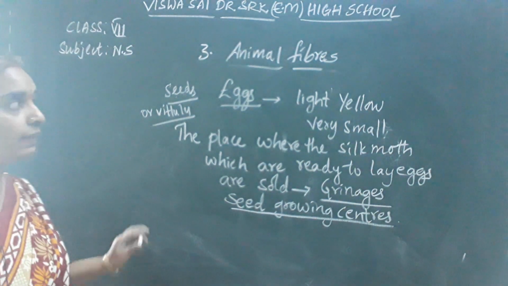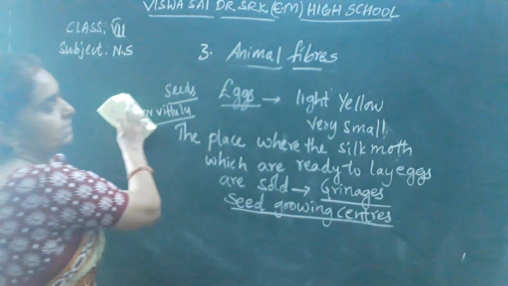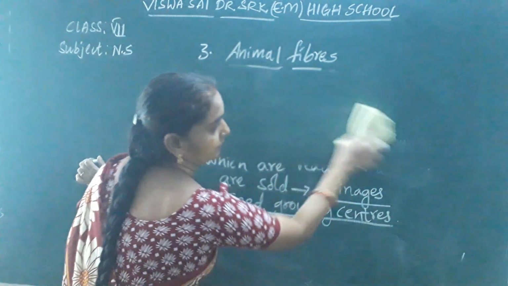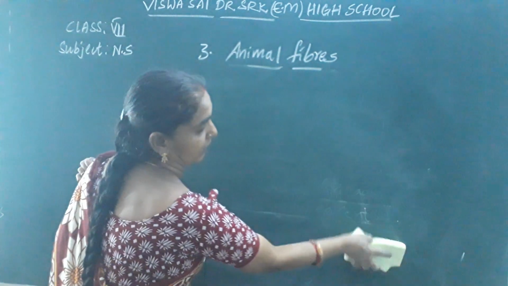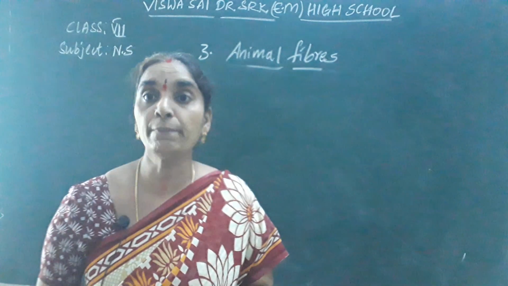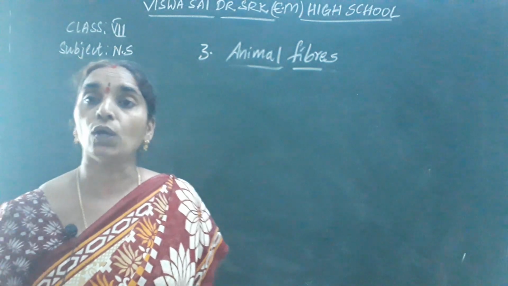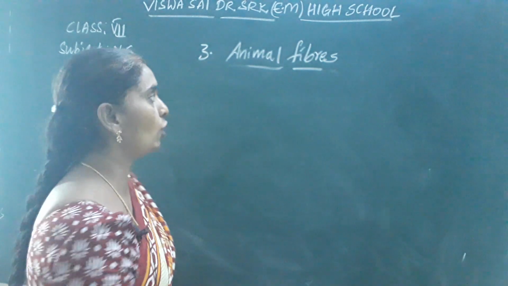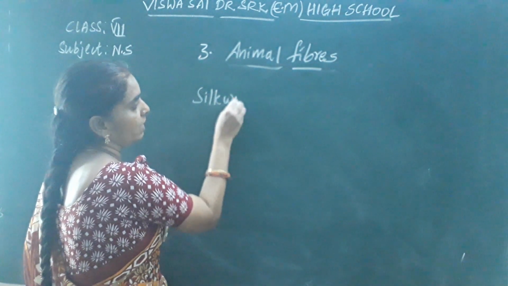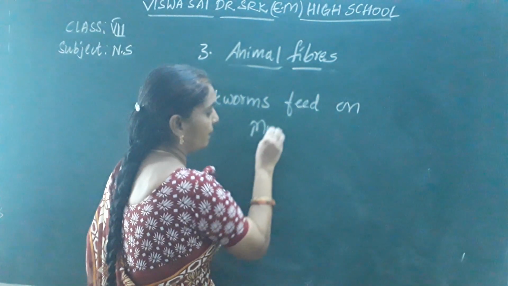Next, after eggs, which stage does it transform into? Larva stage, isn't it? Soon after the eggs change into the larva stage, the farmers try to supply the food it needs. It starts eating the food. It develops the mouth parts in the larva stage, as you have seen. So what does the silkworm feed on? The silkworms are fed with mulberry leaves. Silkworms feed on mulberry leaves.